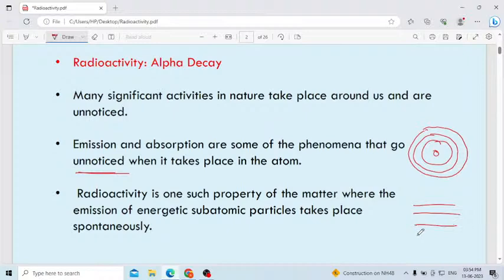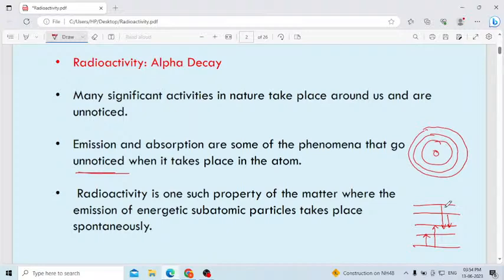I will write the energy levels like this. Here the electrons may jump from lower energy to higher energy. Otherwise they can come from higher energy to lower energy, like this. When the electrons move from one energy level to another, sometimes they gain energy, sometimes they lose energy. That is what we consider as emission and absorption of energy.